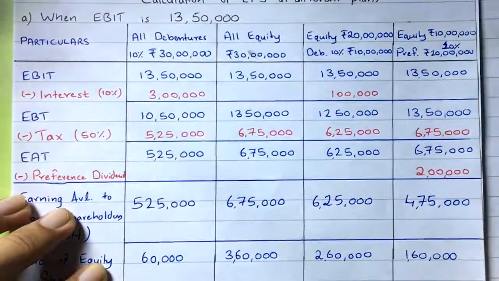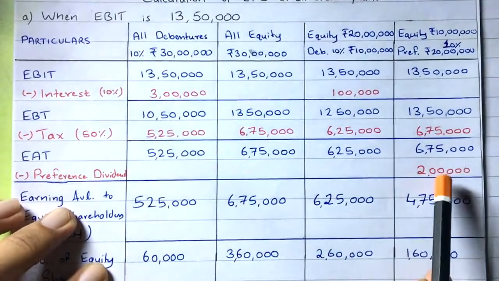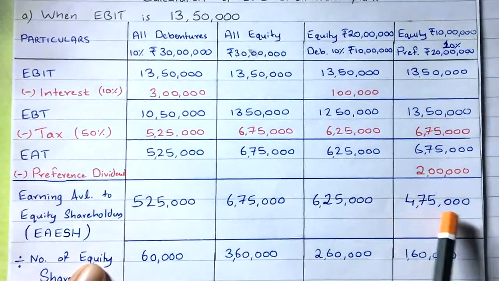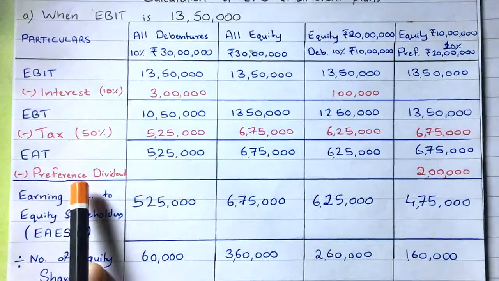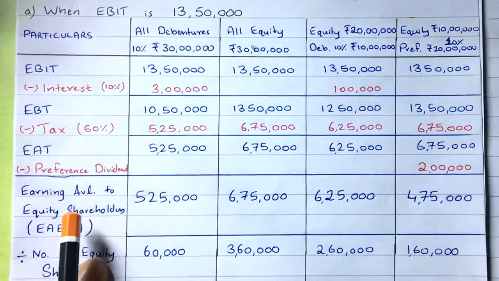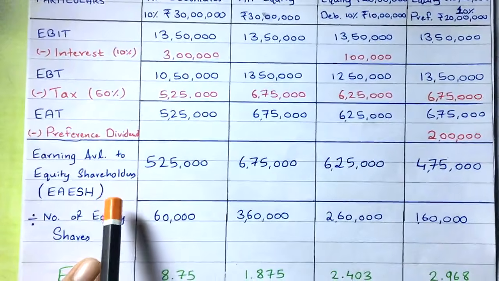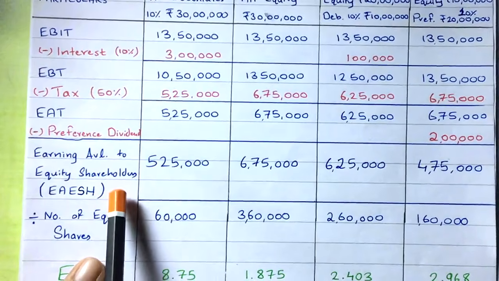So 2 lakh is the dividend that you have to pay. So deduct the dividend. Fine, and then you will get the resulting figures. After deducting the interest, then the tax, and then the dividend, you will get earning available to equity shareholders, right? Earning available to equity shareholders.